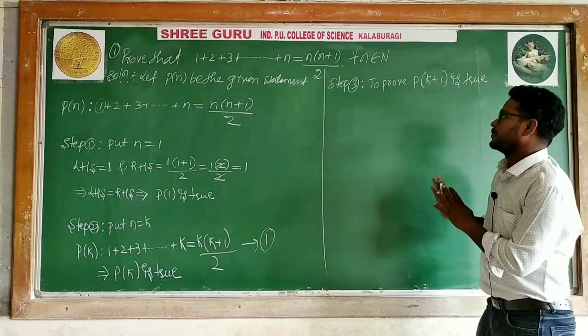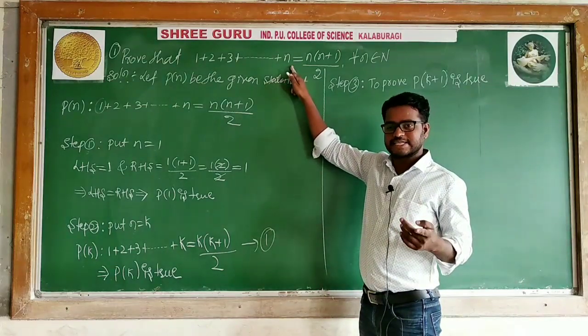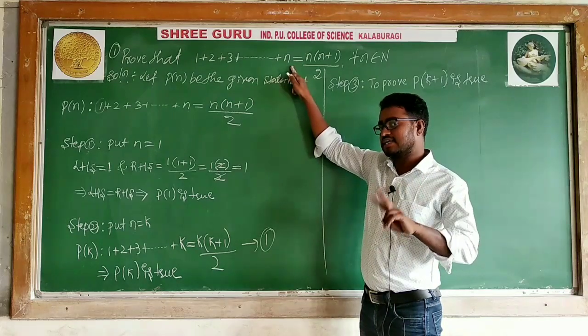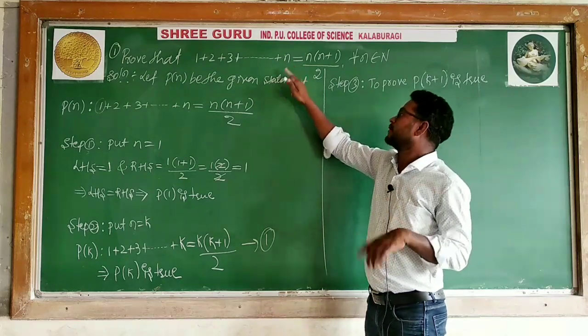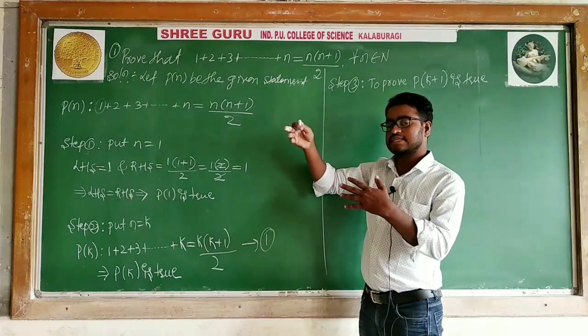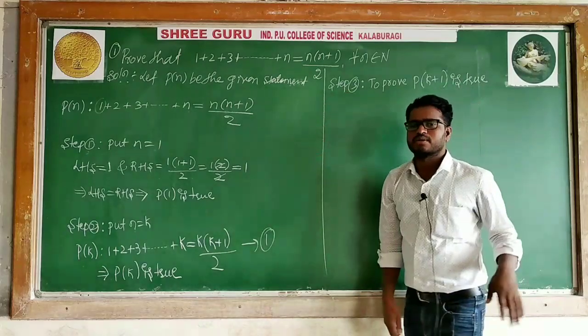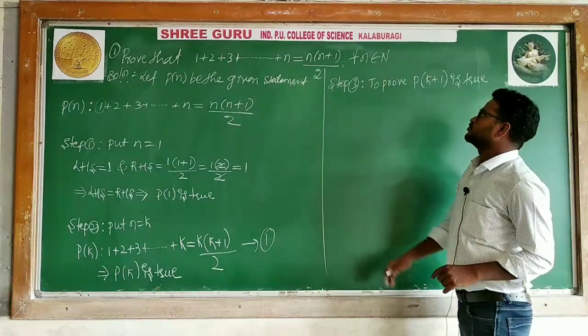But in this problem I don't have square and cube, I have only n. If it is n, I will replace n by k plus 1, and I will add k plus 1 on both sides. If it has n square, I will take n as k plus 1 and add k plus 1 whole square. In the case of consecutive problems, you will come to know. First you follow this now.